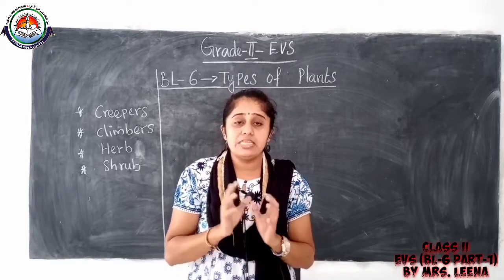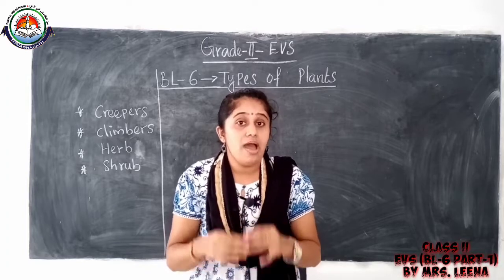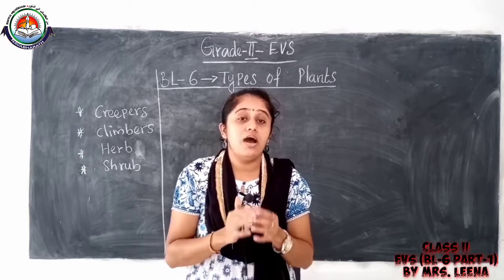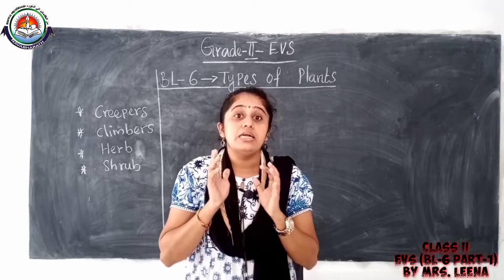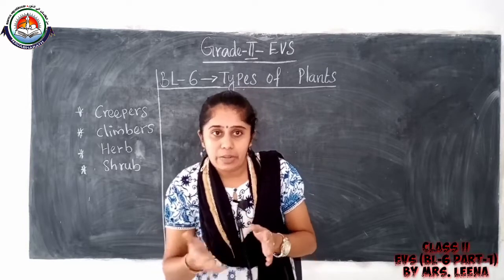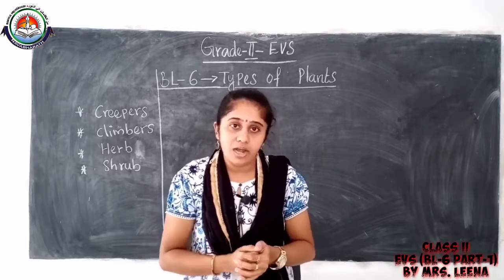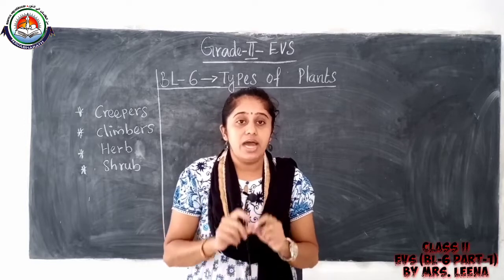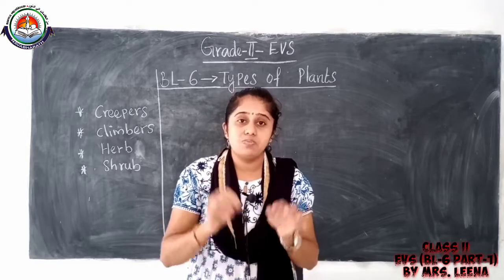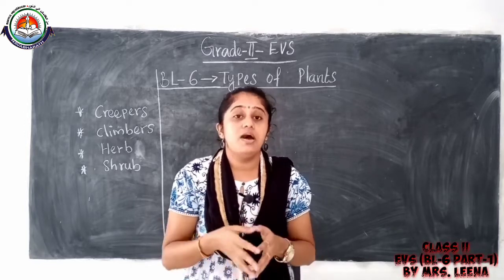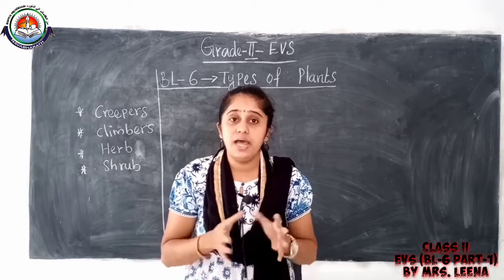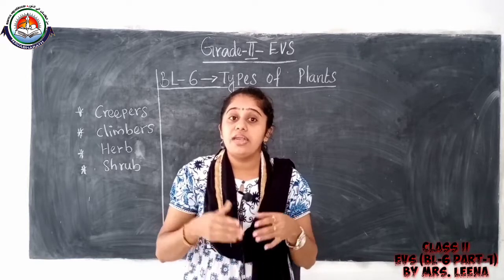The plants that grow and spread on the ground are called creepers. They crawl on the ground. Understood? Such plants are called what?